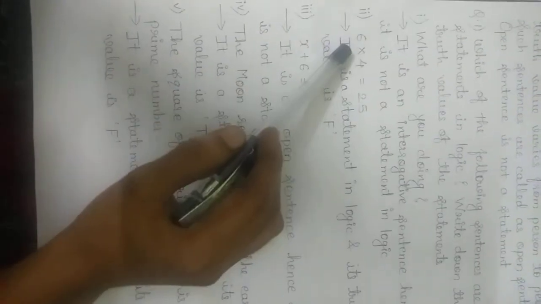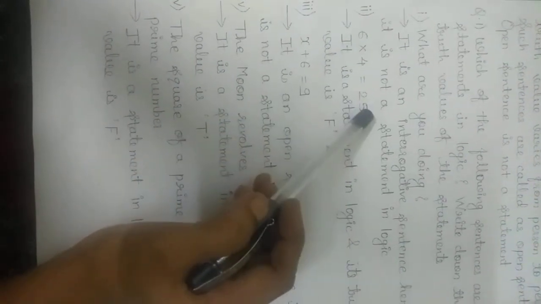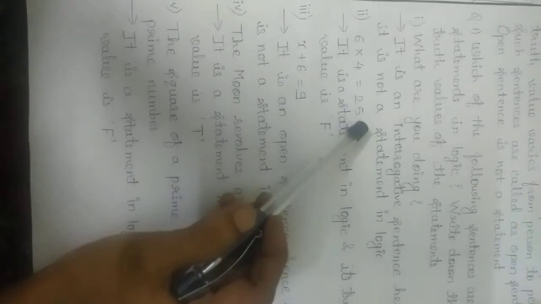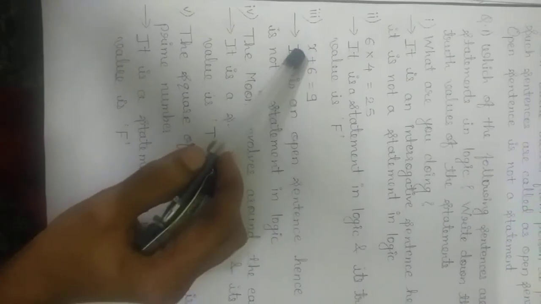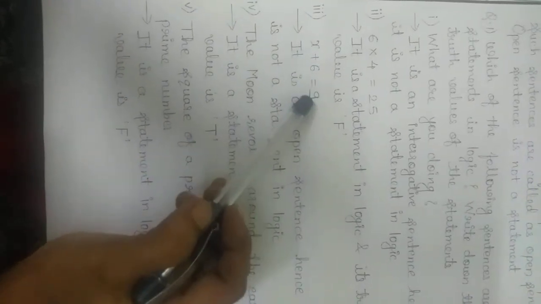Second, 6 into 4 is equal to 25. This is a simple declarative sentence, therefore it is a statement in logic, but the truth value is false. Now x plus 6 is equal to 9.